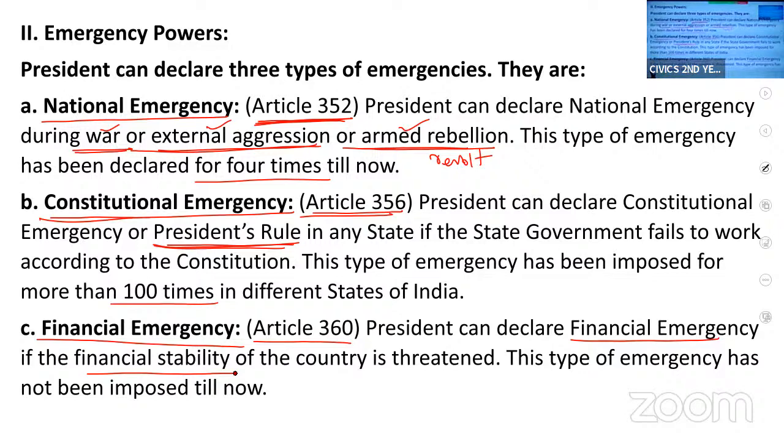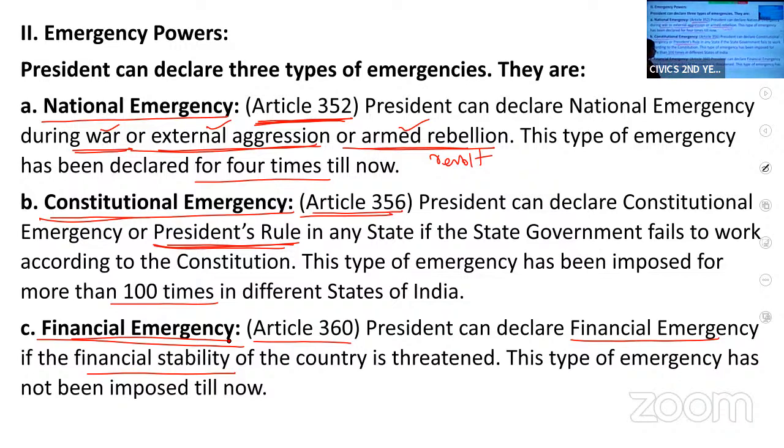If we have taken too many loans from international organizations or from other countries, and we are in a position not to repay them, then the President can declare financial emergency. Once the financial emergency is declared, the salaries of all the government employees will get reduced.